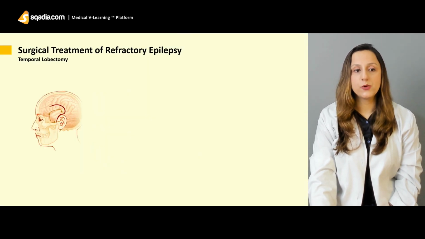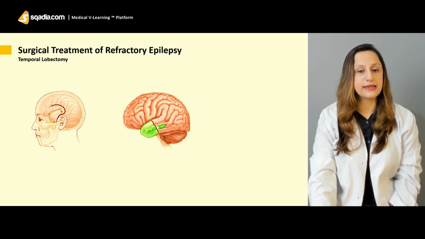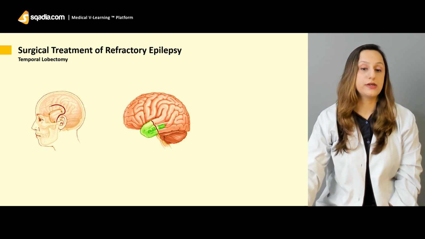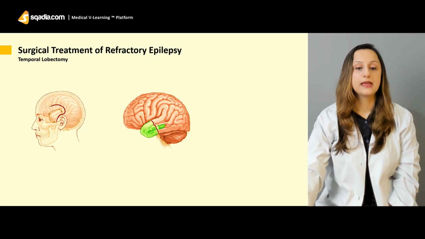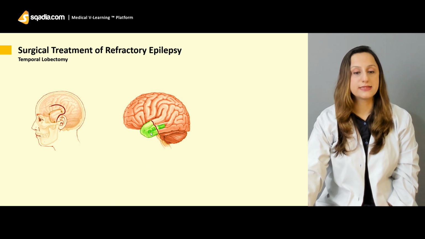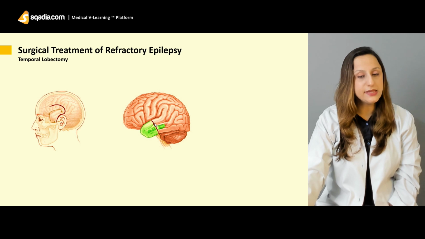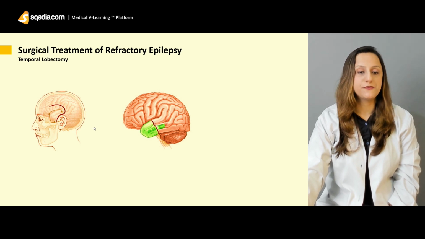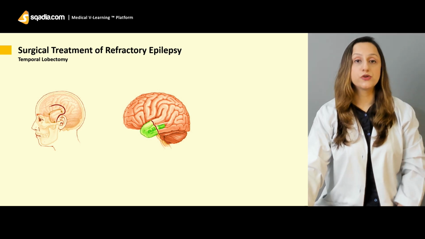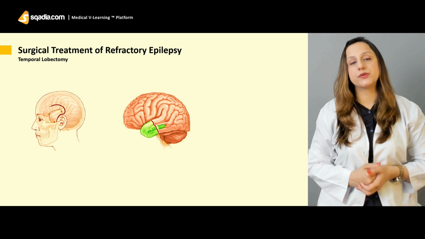Now moving on, we have the temporal lobectomy, and as we can see over here, this is basically the temporal lobe. As you can evaluate over here, either we can completely remove the temporal lobe, or we can just remove the lobes that are involved, which we identify when we carry out the radio imaging.